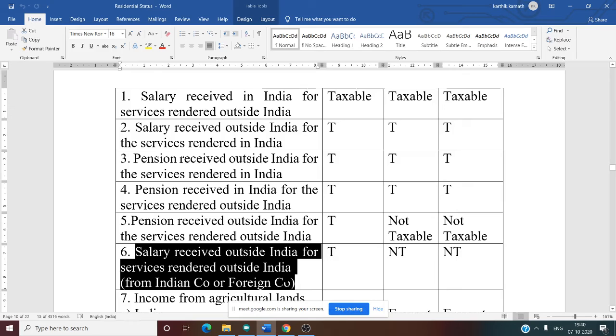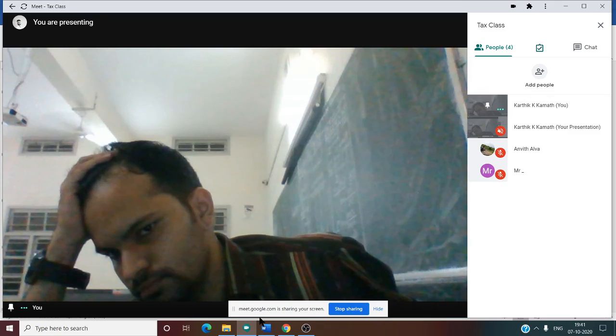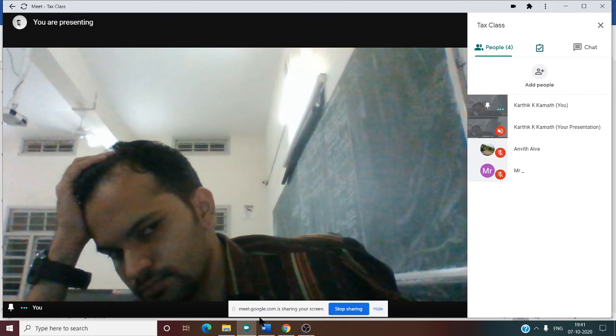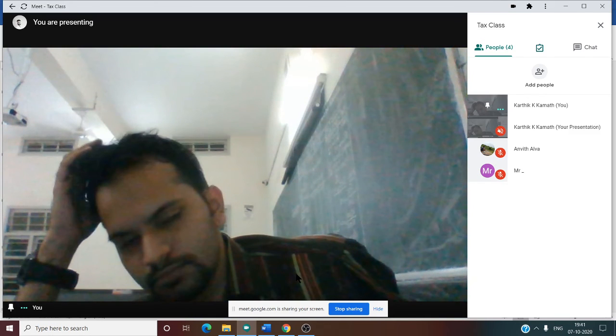See this: income from agricultural land in India. Suppose income from agriculture from Mangalore, whether it is taxed? No, exempted. Now, income from agriculture in Sri Lanka.